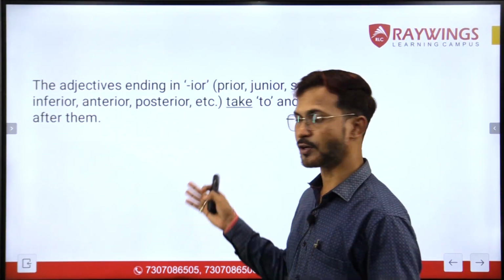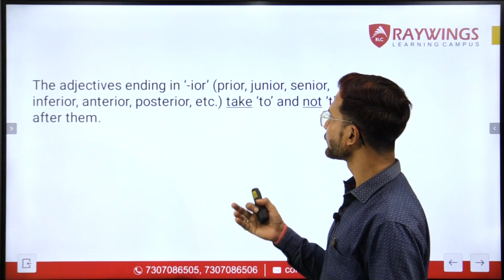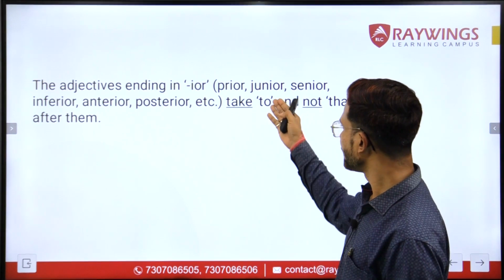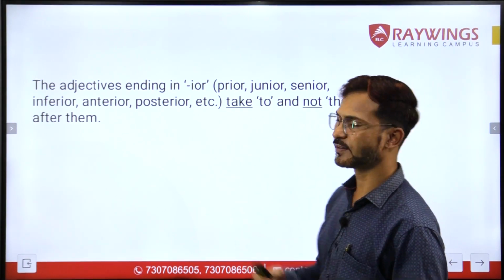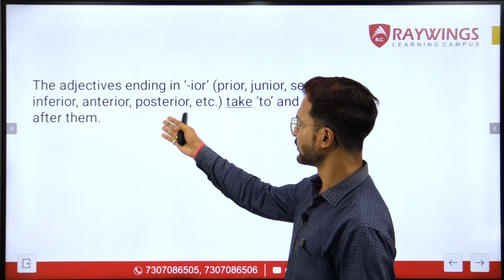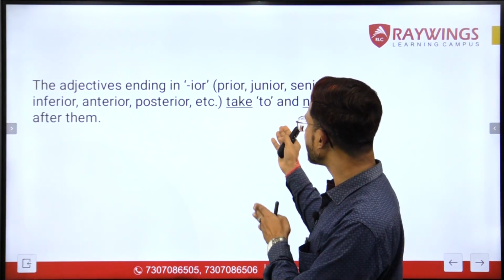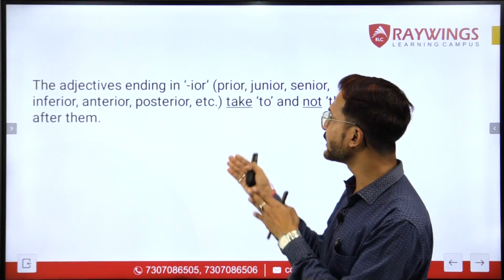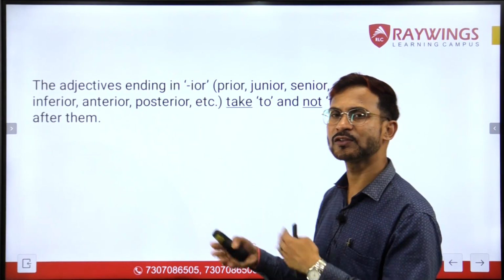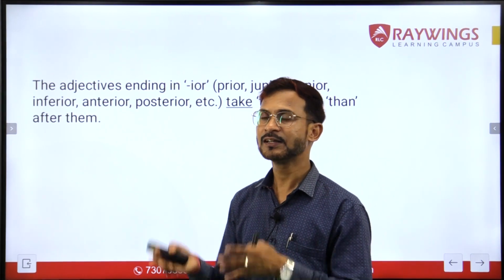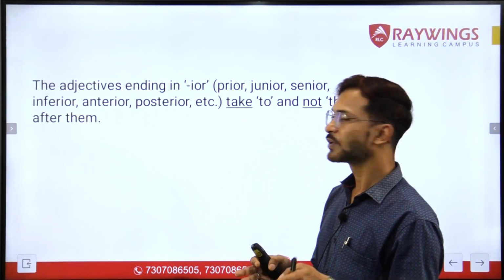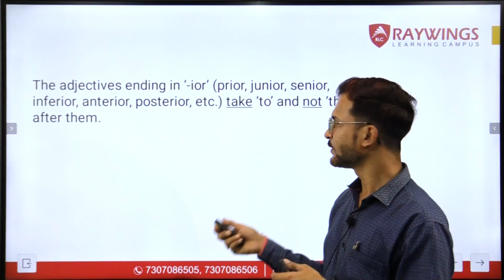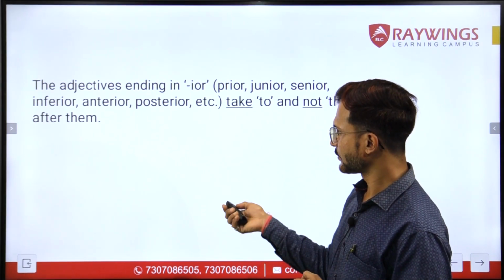Coming to the first concept, it says that the adjectives ending in IOR, for example, prior, junior, senior, inferior, anterior, posterior, etc., take "to" after them and not "than". We never say prior than, junior than, or senior than. We always say prior to, junior to, senior to, inferior to.